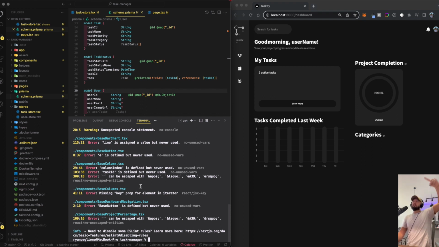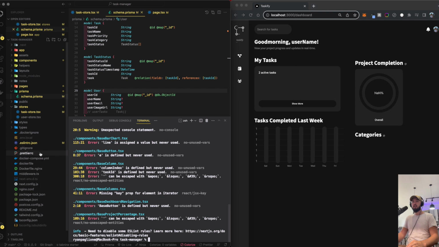So the idea is it runs through the linter, then the type check to make sure our code quality is good, our code data is good, and then it also does a build to make sure our production can still be deployed, or our application can still be deployed. And then finally, if all those checks pass, it pushes the code to GitHub. So it's kind of this quality code check. It was our npm run push command.